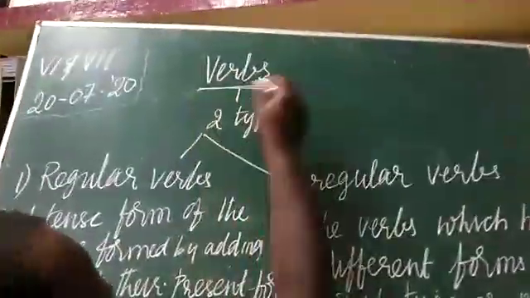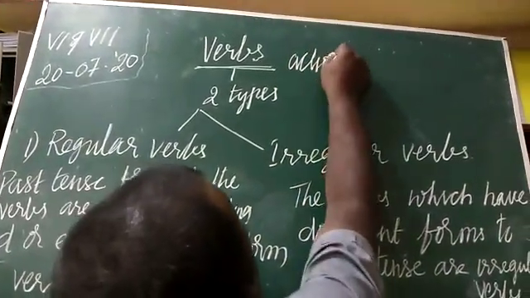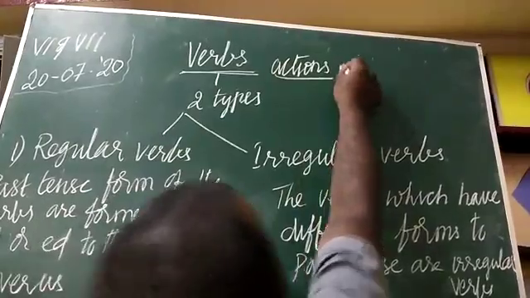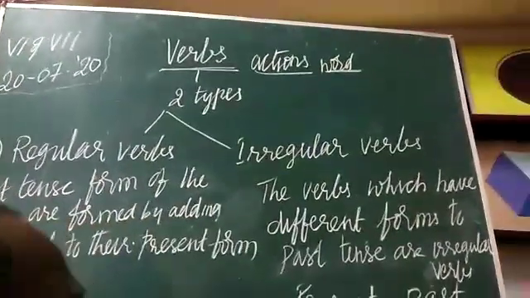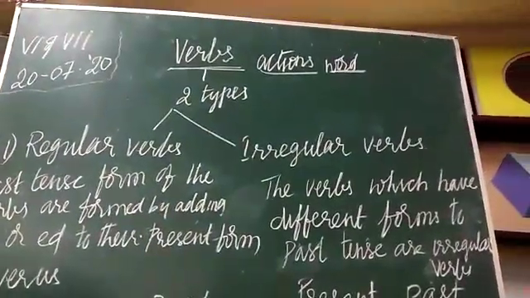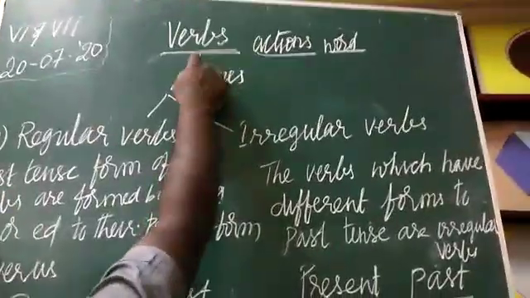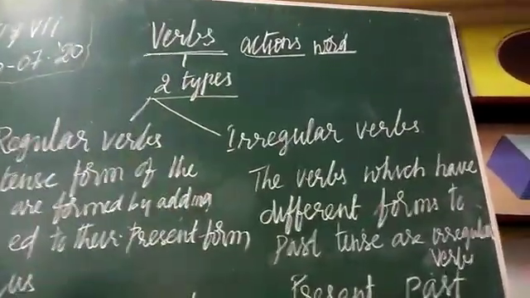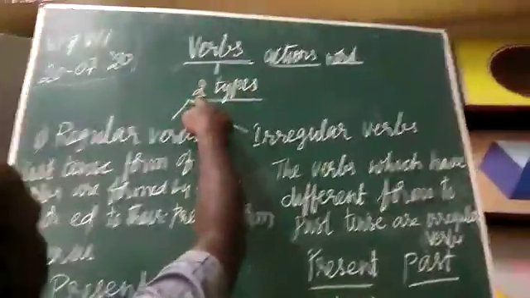Now here, children, verbs. Verbs means all action words. Any word which has action is called a verb, children. And these verbs are divided into 2 types. How many types, children? 2 types. Verbs are divided into 2 types.